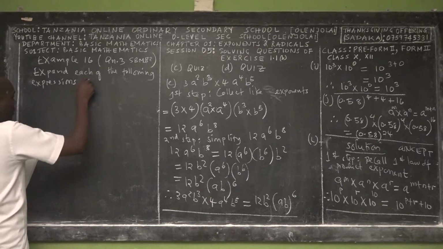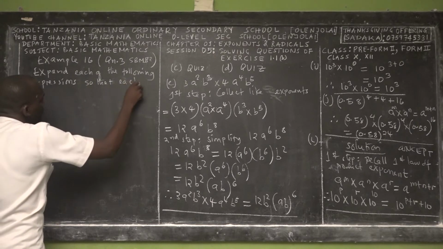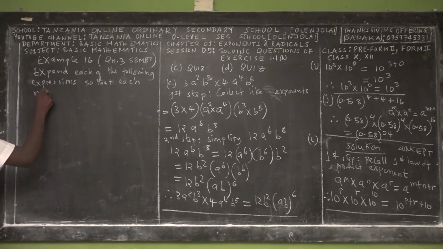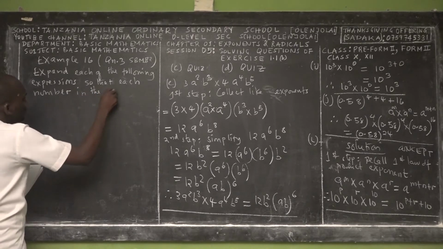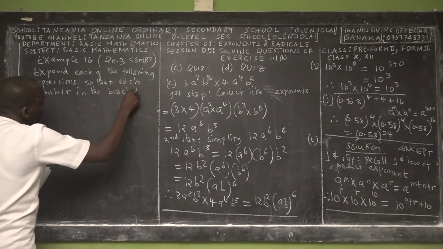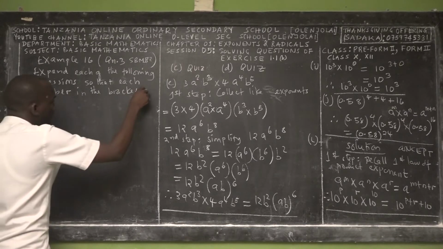So that each number in the bracket is raised to a single exponent.